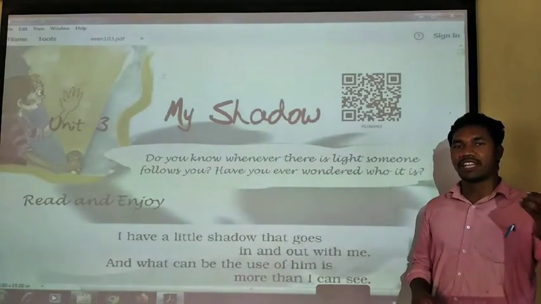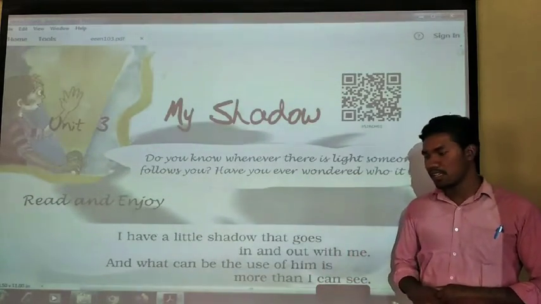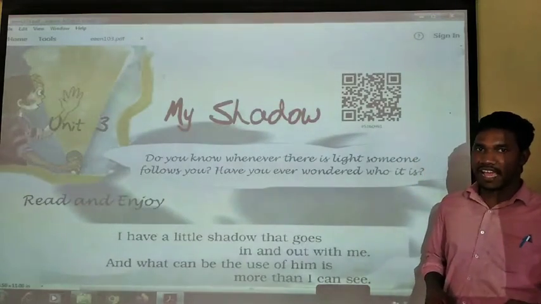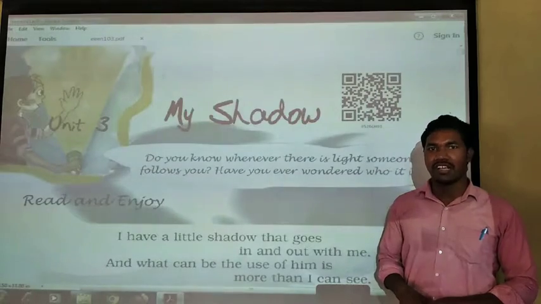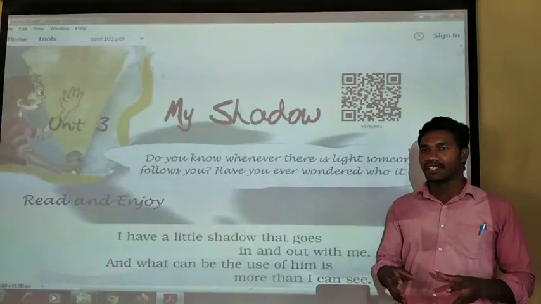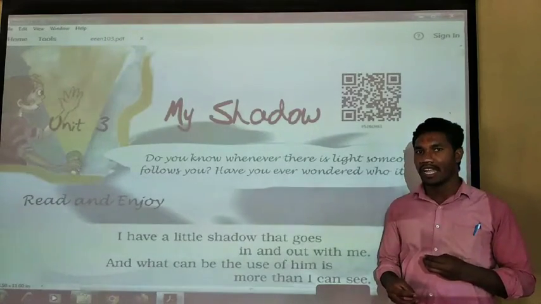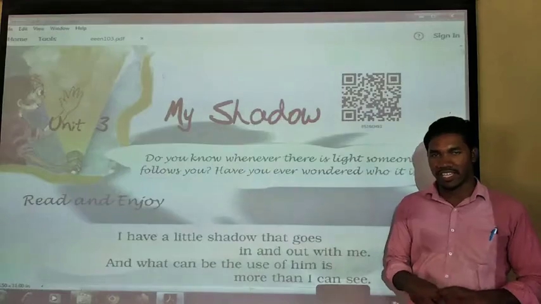When there is sunlight, we can see the shadow in the morning, the shadow that follows us. And at night, if there is light, then we can see the shadow. Yes or no? This shadow is due to light which falls on our body, and in the opposite part of the light, हमारा shadow हमको दिखाई देता है.